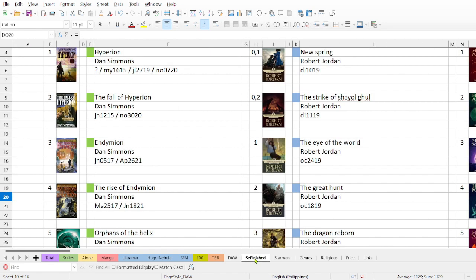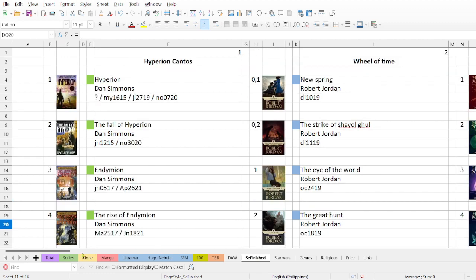Then I have a series that are finished. These are series that I have finished, or they have finished most of the books within the series, so I don't plan to read the other books. So I'm done with it. In the case of Hyperion, I read it one time.